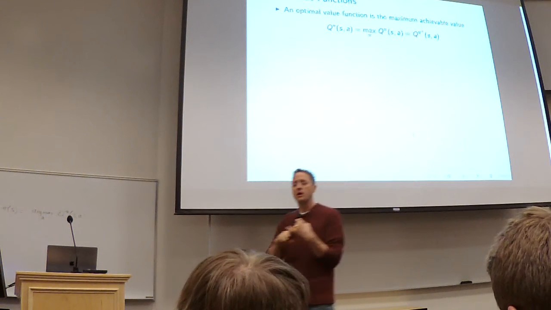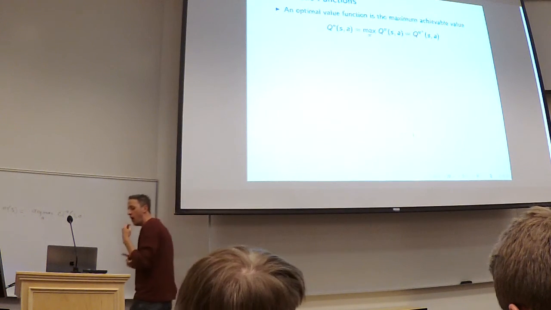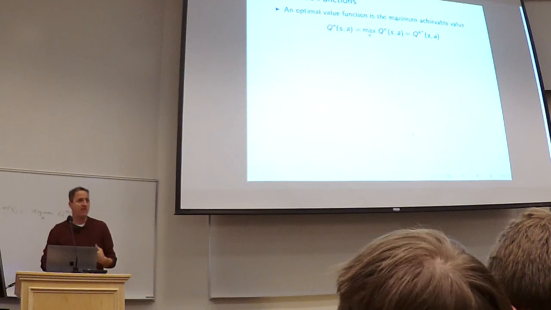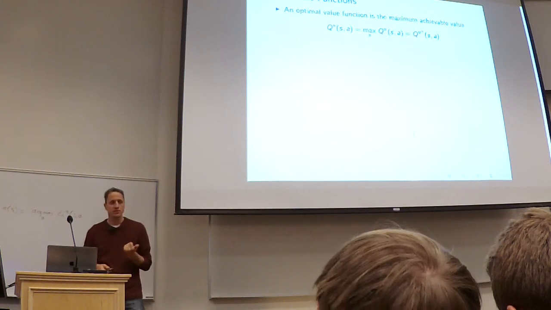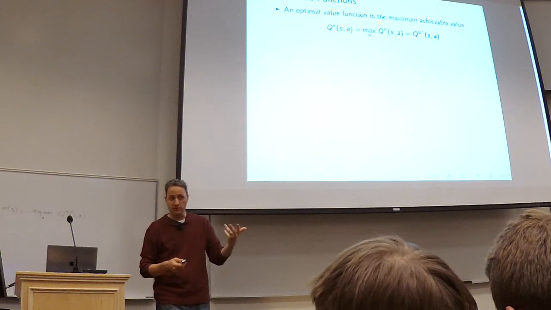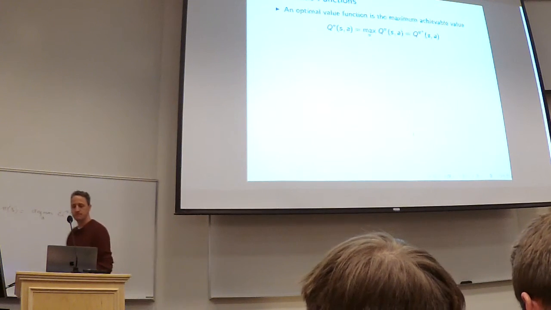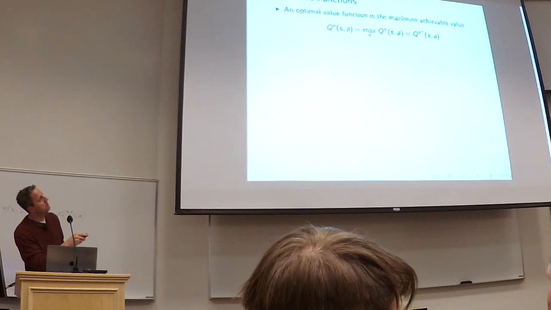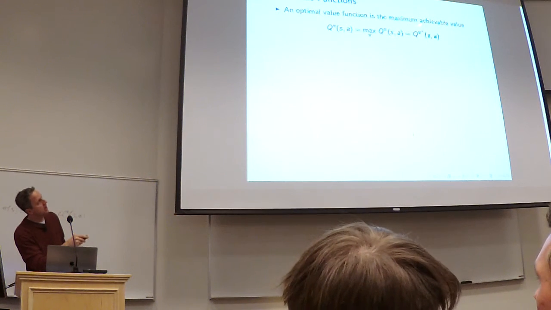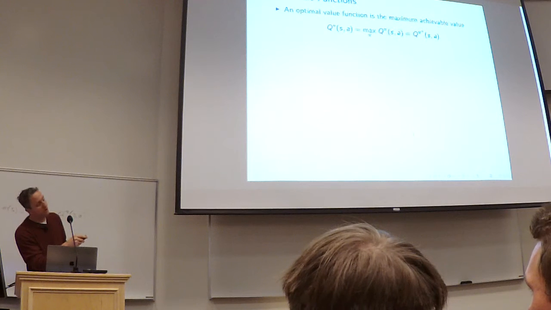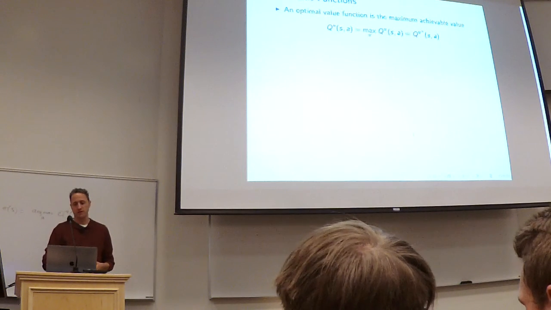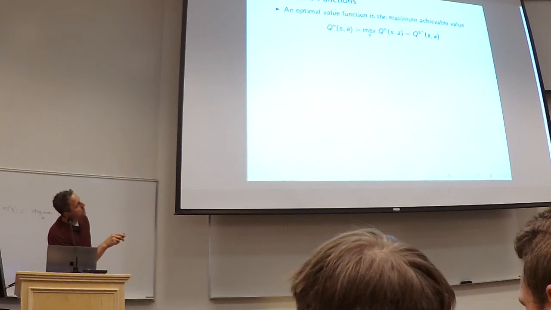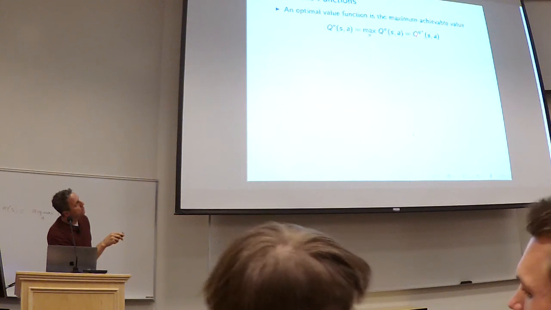Okay. However, there's only one optimal policy. And that optimal policy induces what's called an optimal value function or an optimal Q function. That's typically denoted Q star. So Q star is the max over all possible policies of the Q of that particular state and particular action. We'll call that Q pi star.